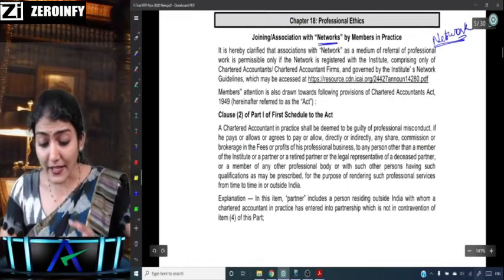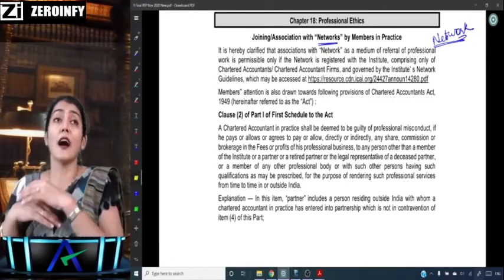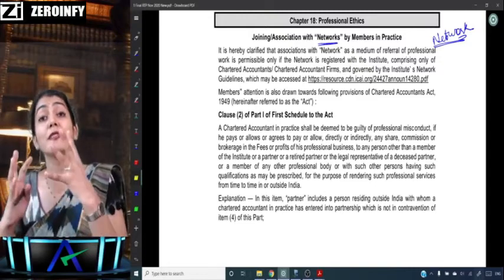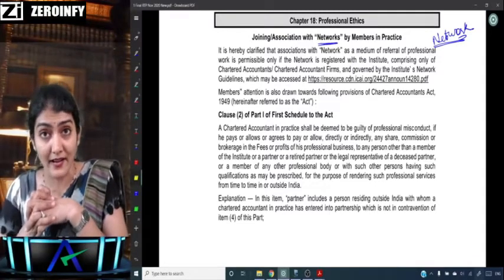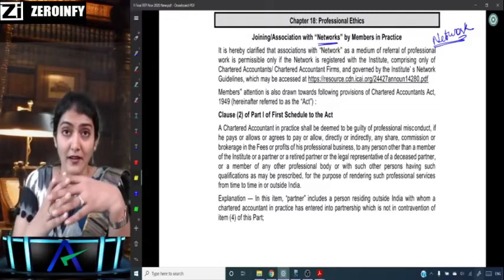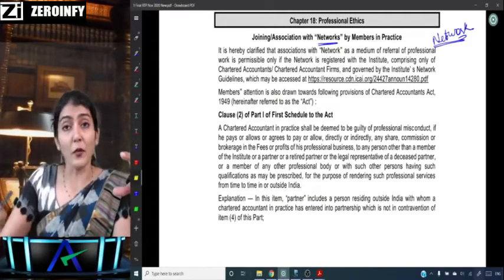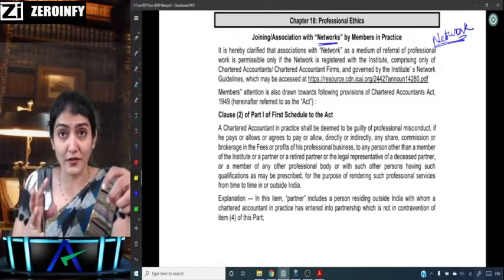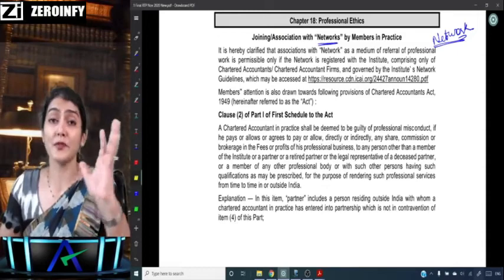And then the second one, which is also there in the RTP May 20, is regarding the registration of the network with the ICAI. Now CAs and CA firms can form a network, and each firm has its own expertise. One is good with tax audit, another good with mergers and acquisition, another good with statutory audit, right?